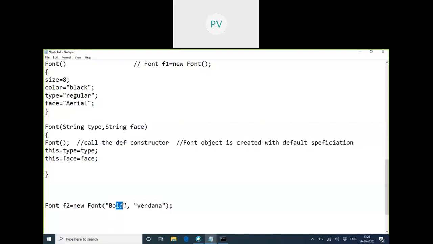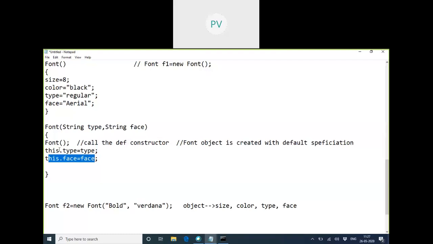So I passed Bold and Vartana to this constructor, which are stored in type and face. Whenever I create the font object, how many variables are stored in that object? This consists of size, color, face, and type. This is the picture of the object. Now out of that, how many values did you pass? Just two. So these two we have copied into the object.